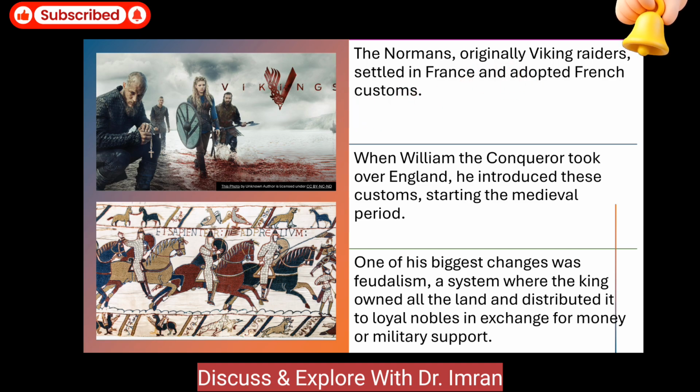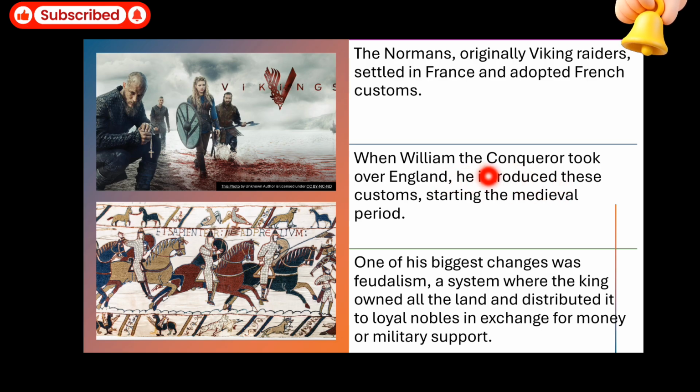So these people, the Vikings who came from Denmark, from the northern part, we also call them Norsemen. They settled in France and adopted French culture and traditions. Now, William the Conqueror, who was the Duke of Normandy, took over England. He introduced these customs, starting the medieval period. Which customs? French customs and traditions in England. And it was the beginning of the Middle Ages.